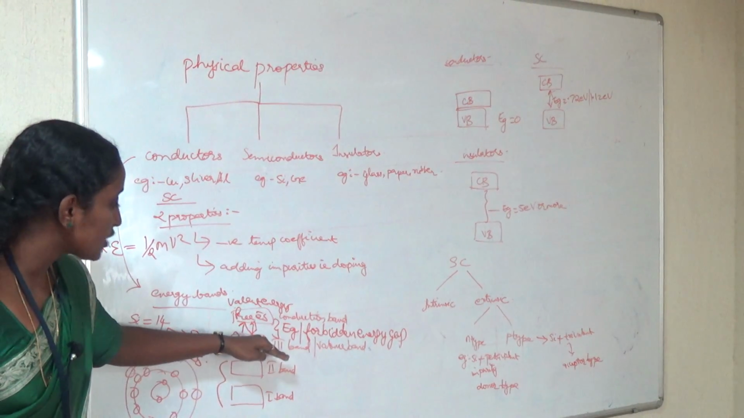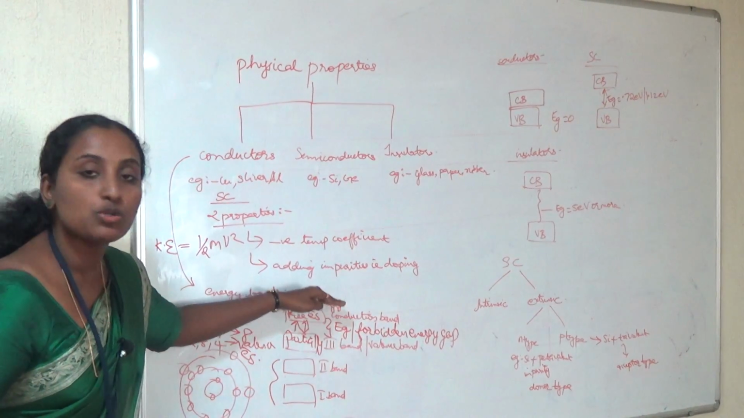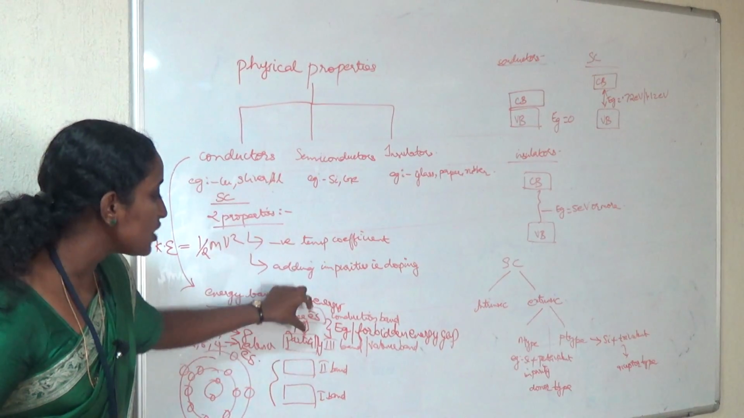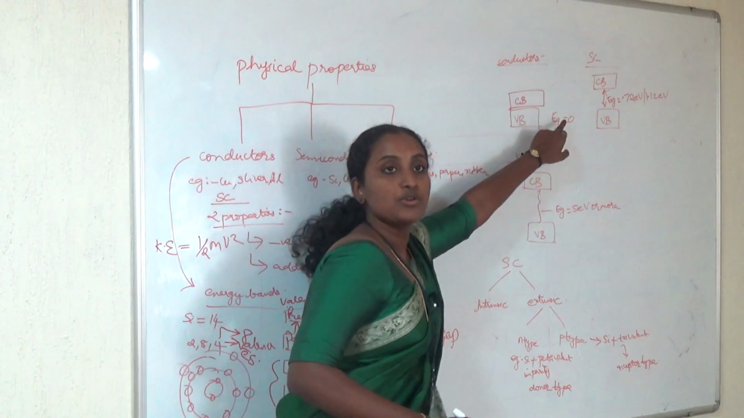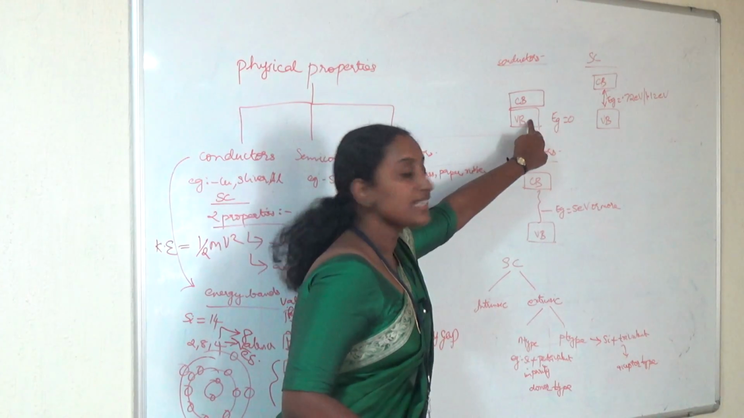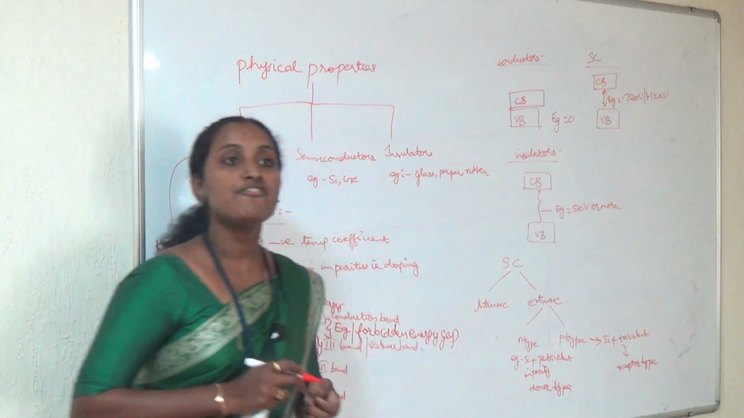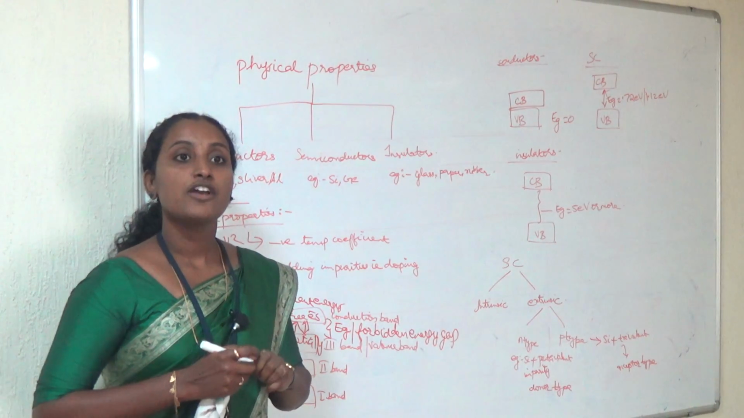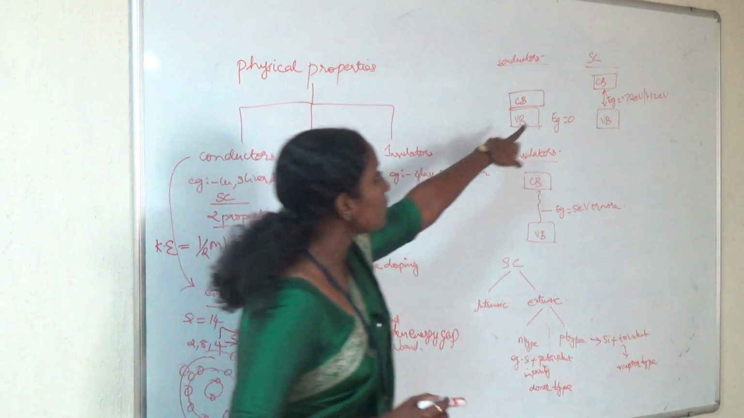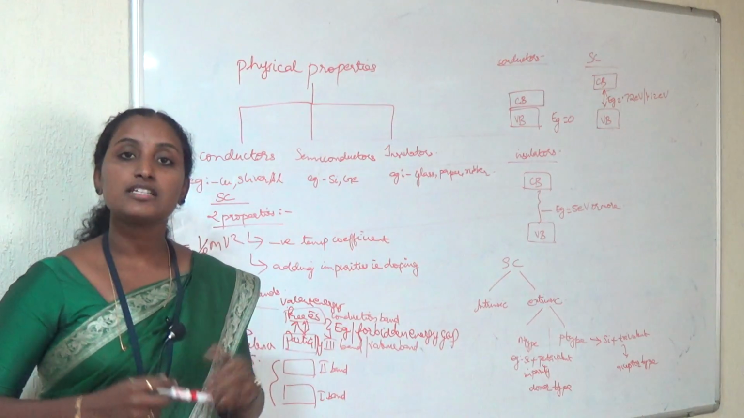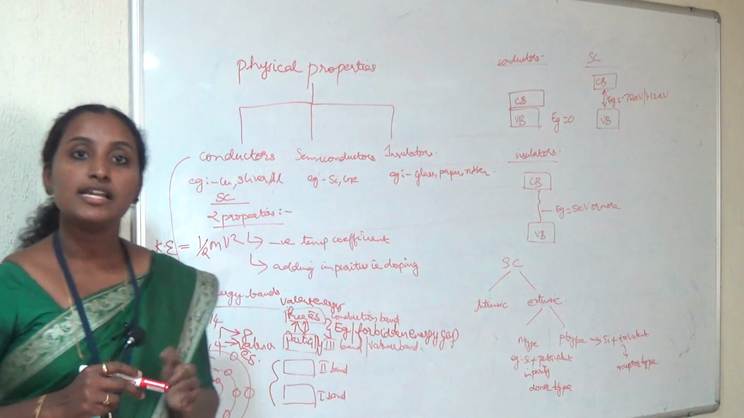That is, the electrons can freely move from the valence band to the conduction band. That means the energy gap should be 0, so that the electrons from the valence band can easily move to the conduction band. So there is a conduction of current, or conduction of electrons. Next one is semiconductors. In a semiconductor you have partial conductivity.